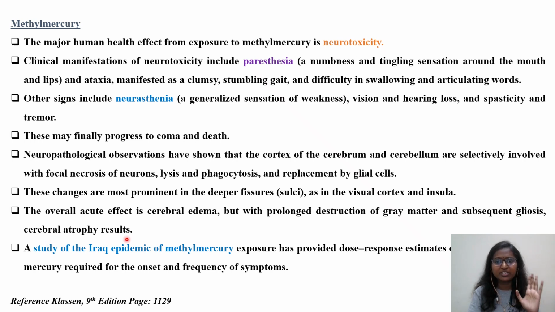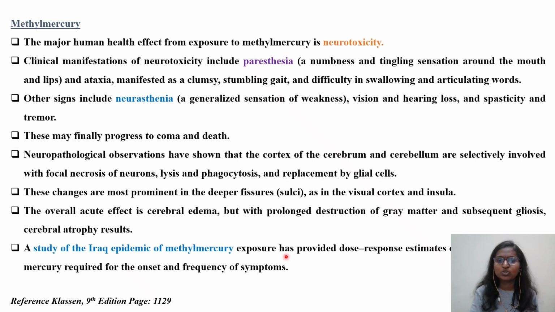Okay, you have to remember the study of the Iraq epidemic of methyl mercury. Apart from the Minamata disease in Japan that many of us know about, on page number 1129 they have also given another epidemic incident, that is in Iraq.